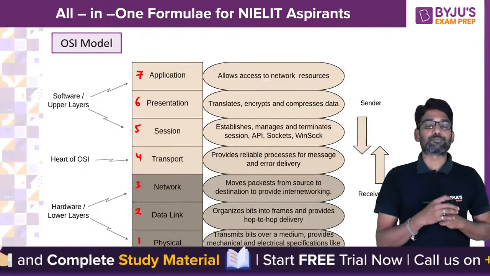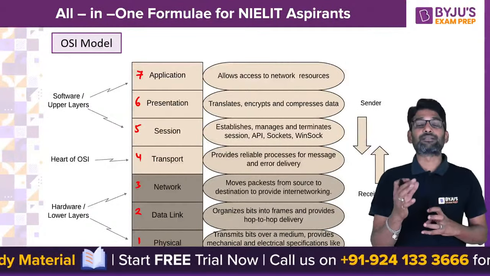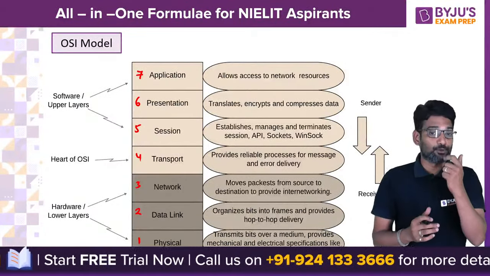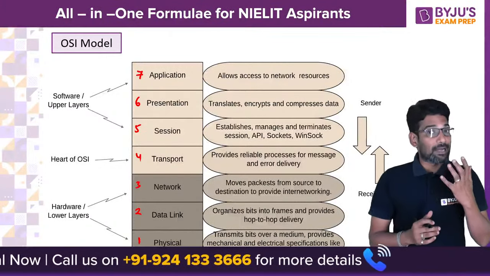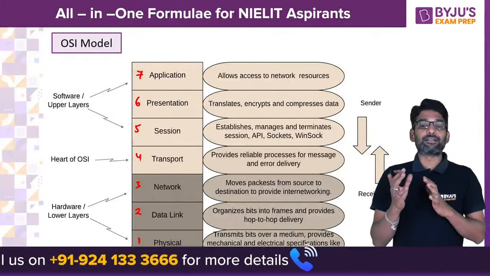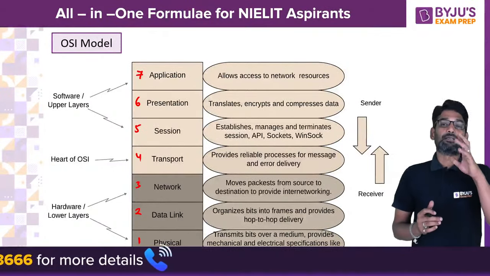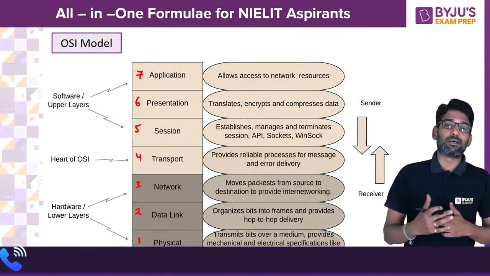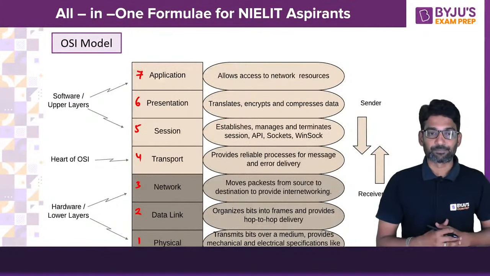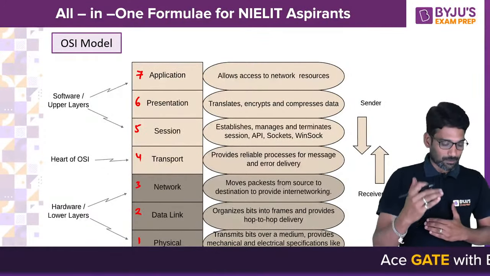The network layer is responsible for routing and IP addressing. The data link layer is responsible for error control, flow control, hop-to-hop delivery, framing, MAC addressing. The physical layer is responsible for encoding or decoding, and dealing with the physical medium. So please go through this.